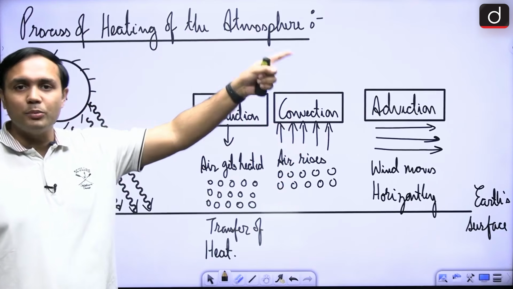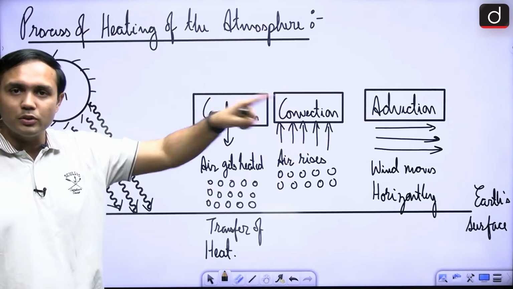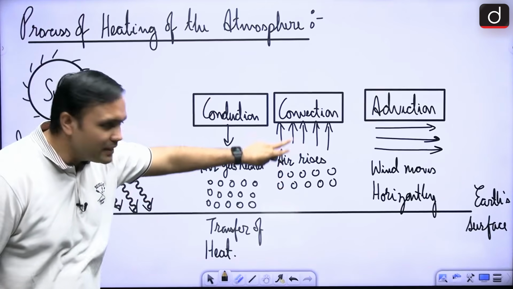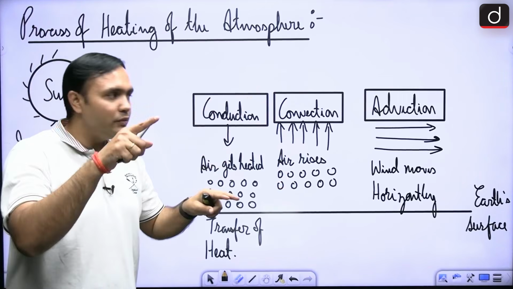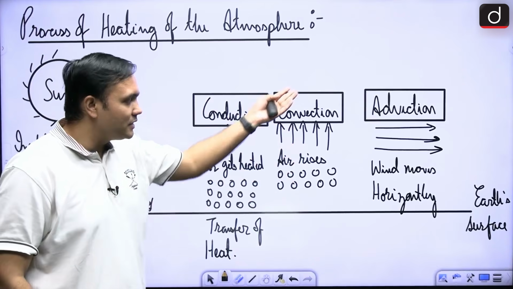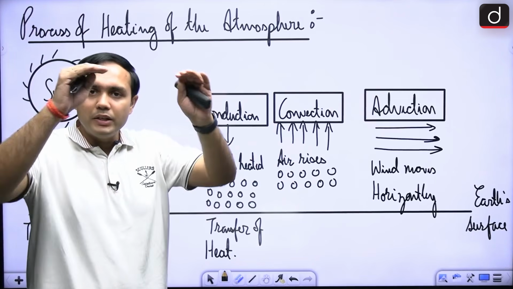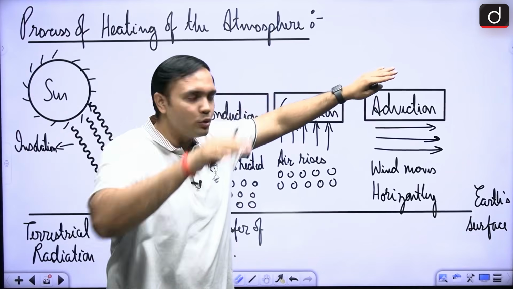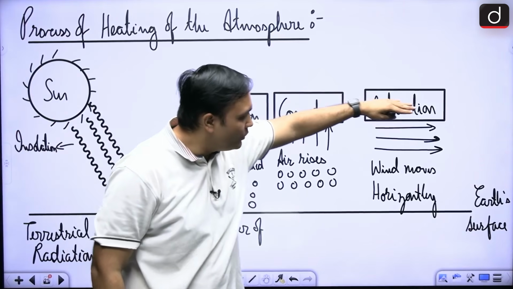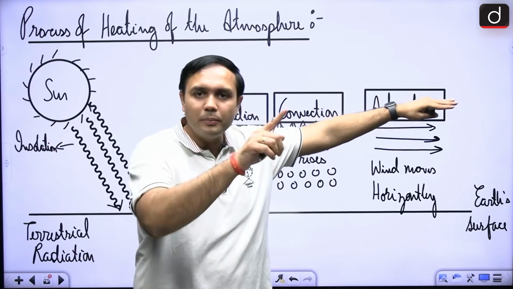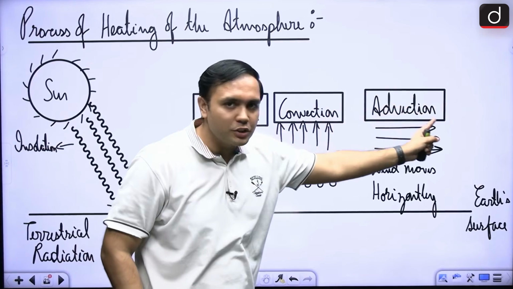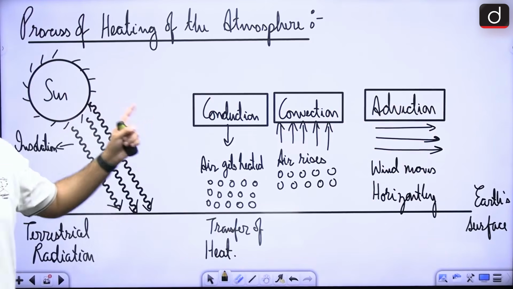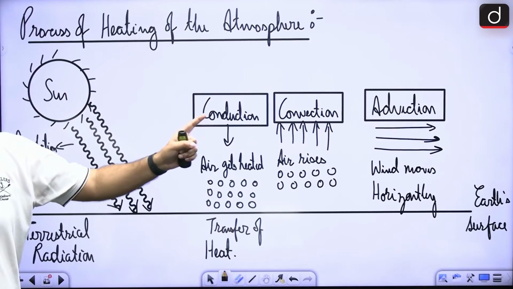You remember we have talked about convection, convectional current in case of interior of the earth also just a few minutes back, right? So as the air is rising up, that is called convection, and as it rises up, what will happen, right? It will start to cool down, right? So it will move from high pressure to low pressure. So the wind is moving horizontally from high to low pressure, that is called advection. This is the mechanism that is associated with the heating of the atmosphere, right?